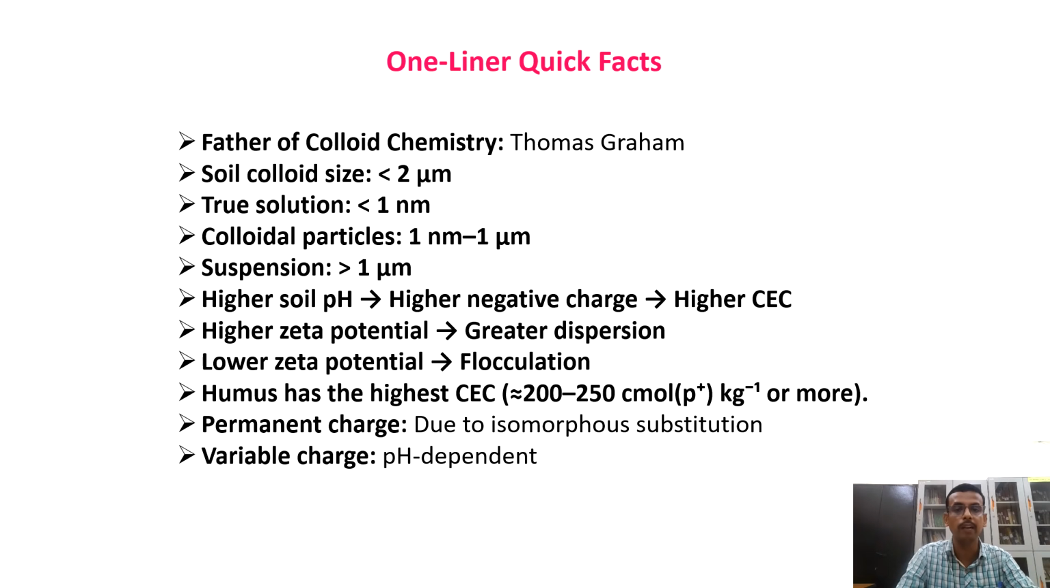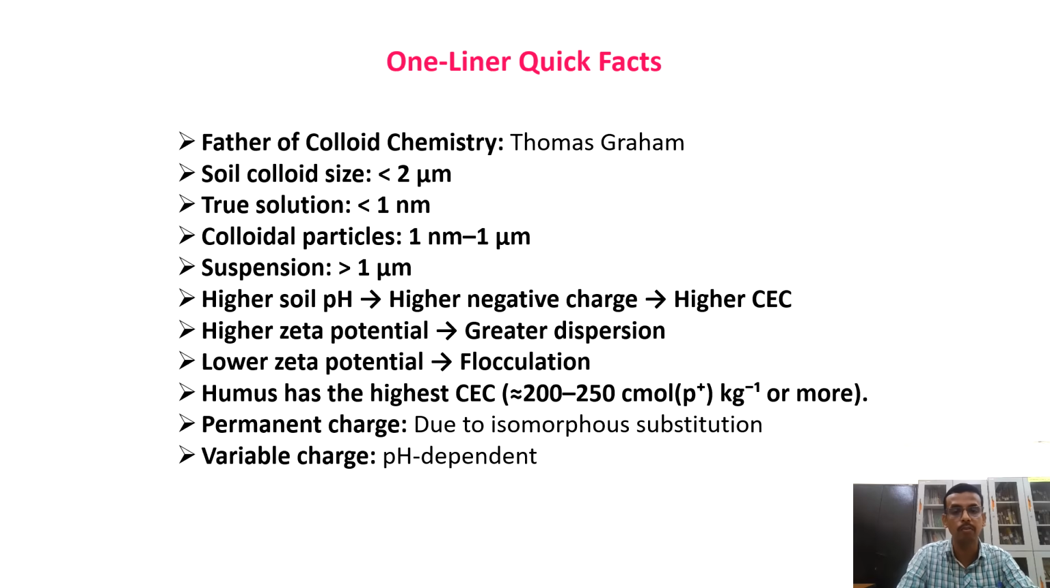Then one-liner facts: father of soil chemistry, Thomas Graham. Soil colloidal size is less than 2 micrometer, true solution is less than 1 nanometer, colloidal particle is 1 nanometer to 1 micrometer, suspension is more than 1 micrometer. Please remember the size. Higher soil pH means higher negative charge, higher CEC. Higher zeta potential means there will be greater dispersion between particles. Lower zeta potential means flocculation of the particles. And humus has the highest CEC, that is 200 to 250 centimole proton per kg or more.